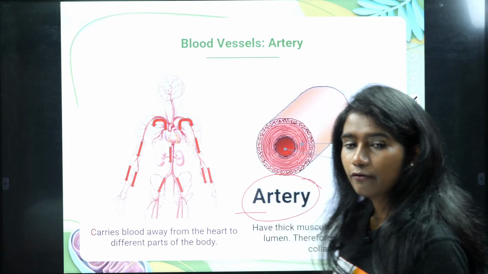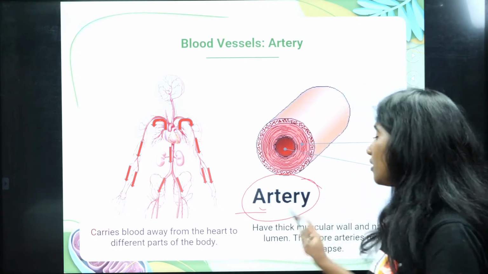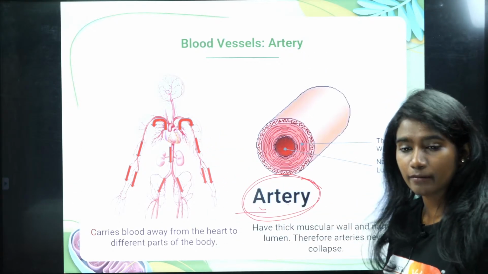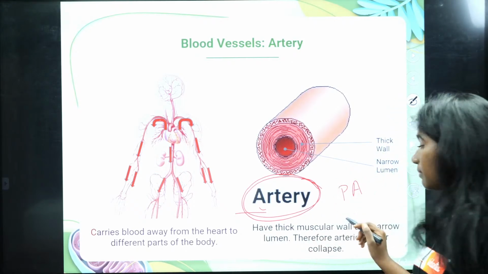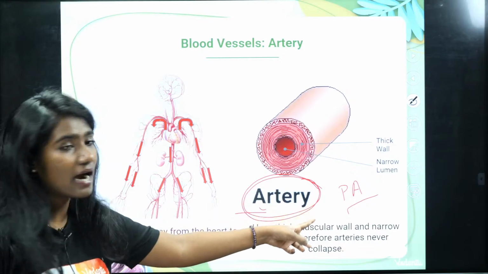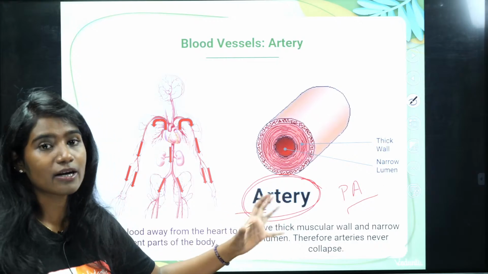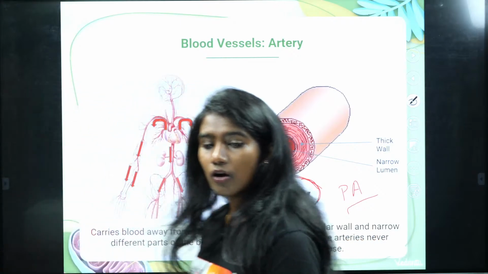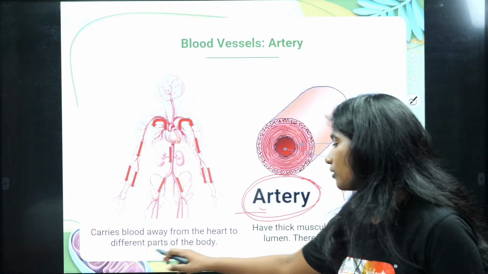Okay, fine. And like I told you, artery starts with A. It always carries blood away from the heart, the oxygenated blood. Whereas the pulmonary artery, because it is an artery, is also carrying blood away from the heart, but it carries deoxygenated blood, whereas the other arteries carry oxygenated blood. But it is always carrying blood away only. Keep that in mind. You're welcome, Palak. It carries blood away from the heart to different parts of the body.